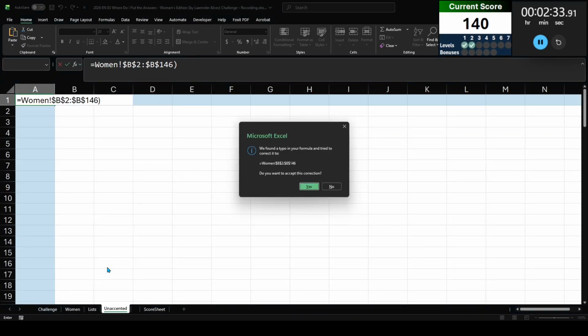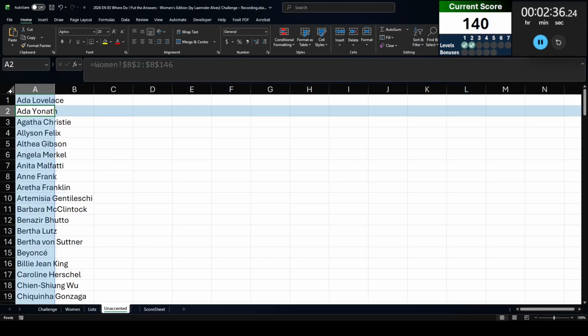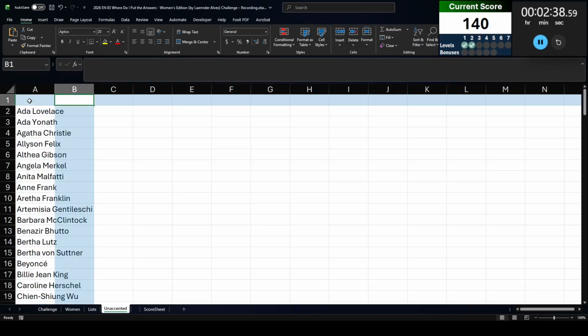By the way, the reason why we're dealing with women is this case is themed on Women's History Month, which this case took place in March.